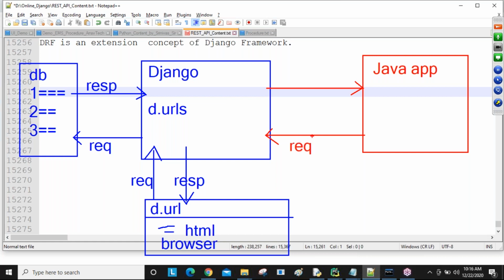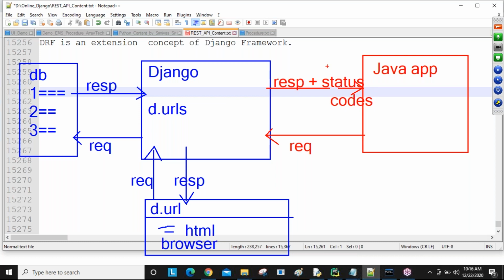When sending the request, we are going to get the response plus status codes. I'm going to write here: status codes. Simply, response plus status codes you get at app to app communication time.